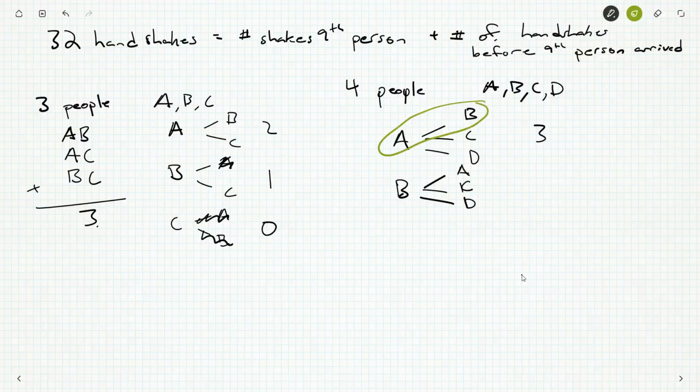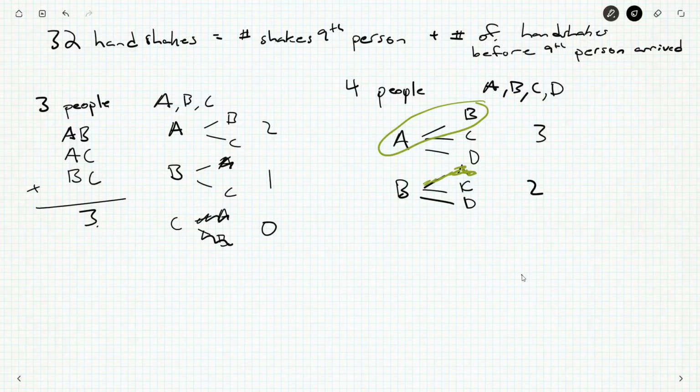Handshakes are not one-sided. It's not that A shaking the hand of B and B shaking the hand of A are separate. A handshake is mutual. The hands meet, they shake a little bit, and that's how it goes. It's not like A kissed B on the cheek. That's not reciprocal. It's not the same as B kissing A on the cheek. That would be a different situation. But handshakes are two-sided. You shake my hand, I'm shaking your hand.